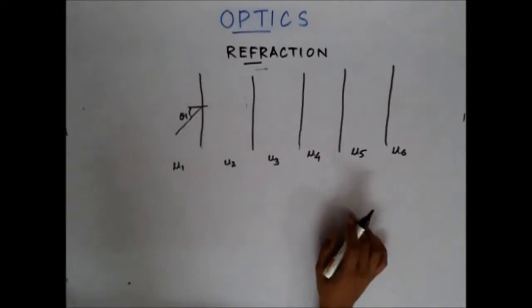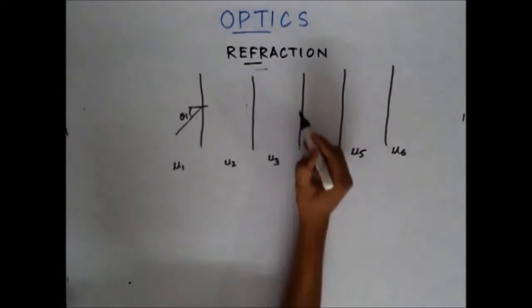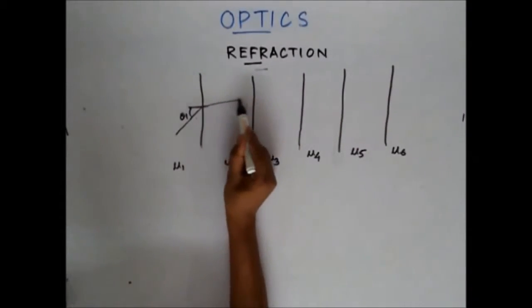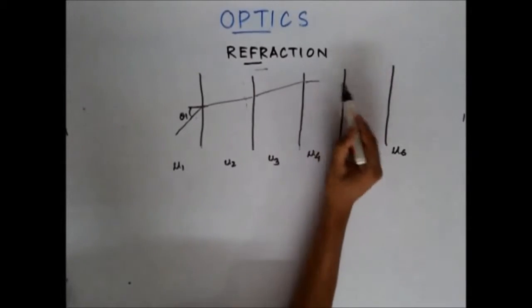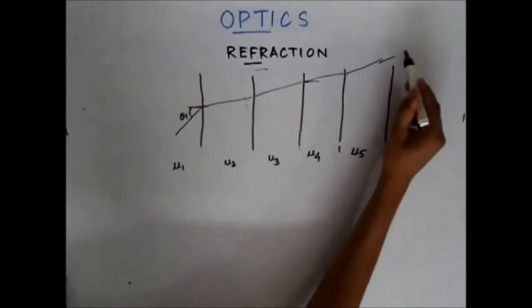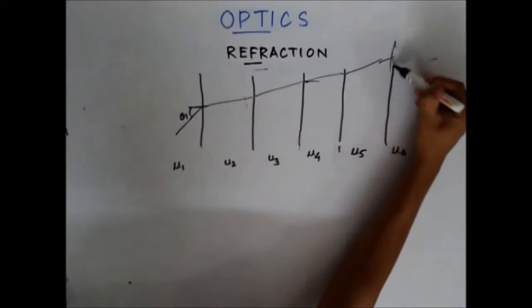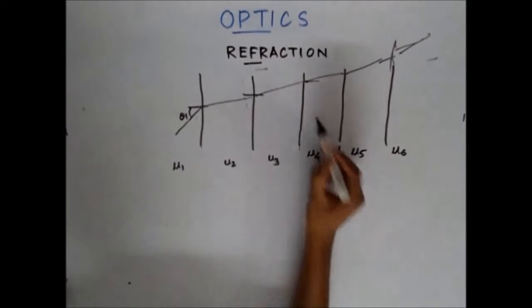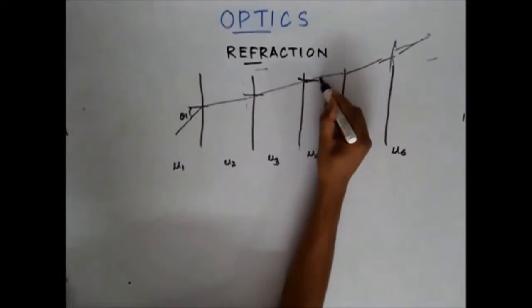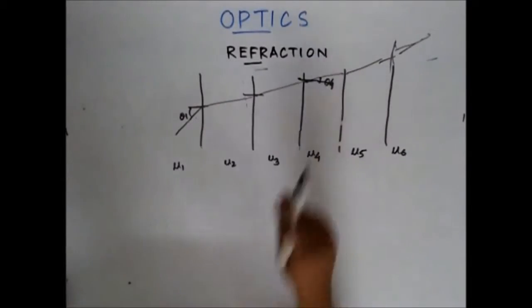Okay. Now you are asked to find the angle of this. The ray will strike this medium, get refracted from here, strike this medium, get refracted from here, and it will finally emerge out of the 6th medium, like this. In the question you are asked to find the angle of refraction in medium 4. So you are asked to find this angle.